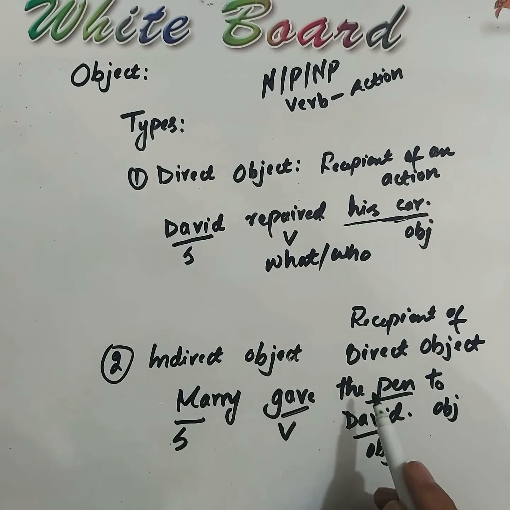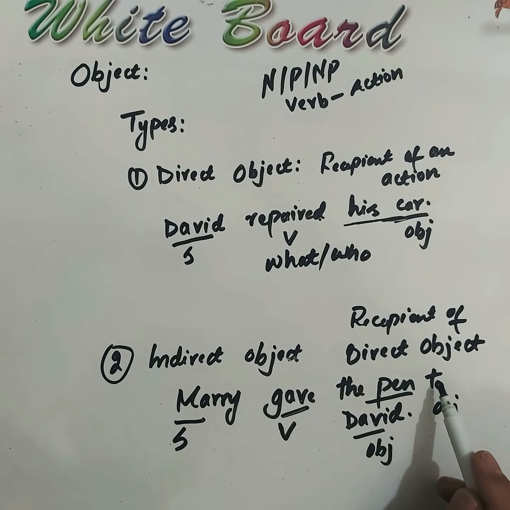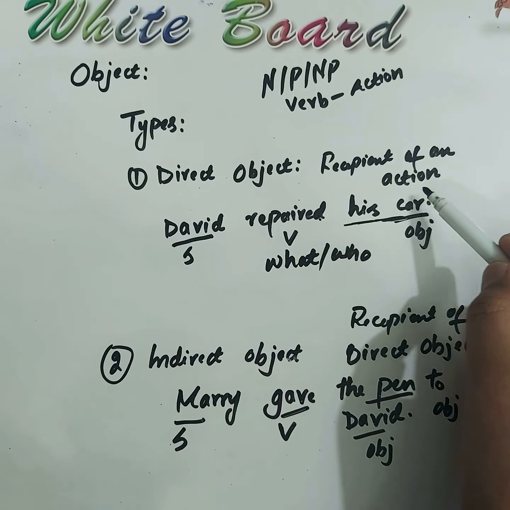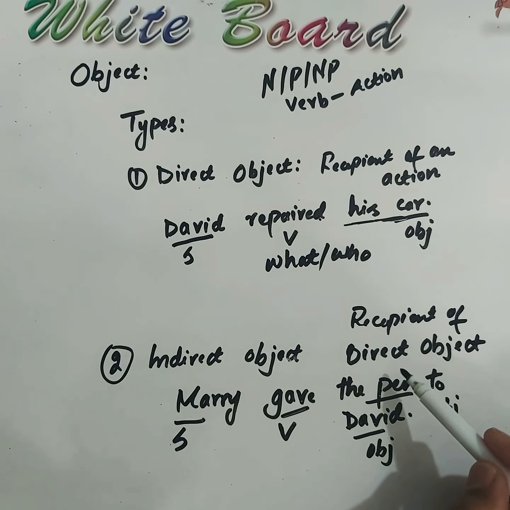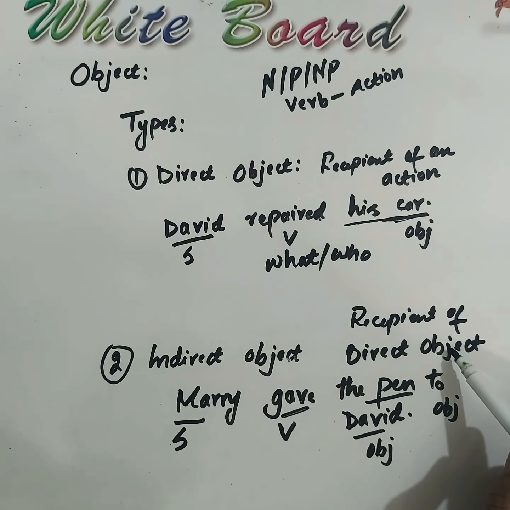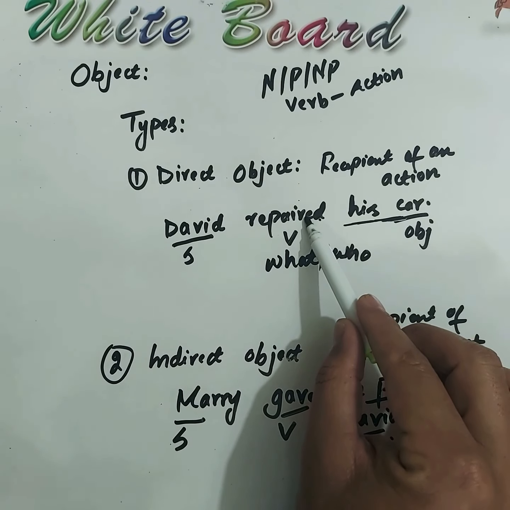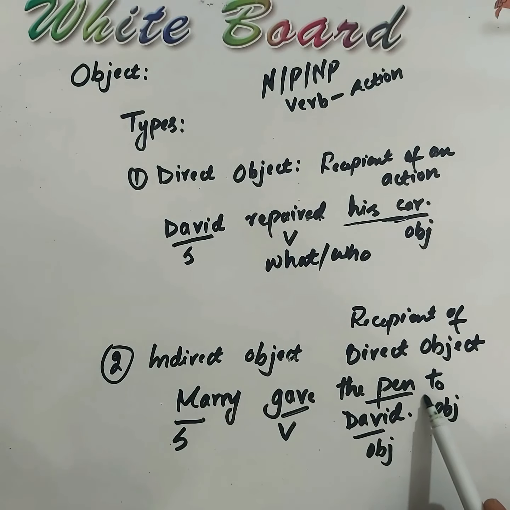Students, the pen comes after the verb gave. That's why it's your direct object. And David comes after preposition to. That's your indirect object. Students, direct object is the recipient of an action. On the other hand, indirect object is the recipient of your direct object. Direct object comes after your verb and indirect object comes after your preposition.